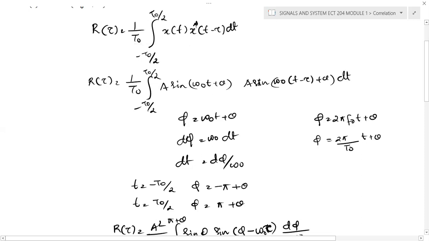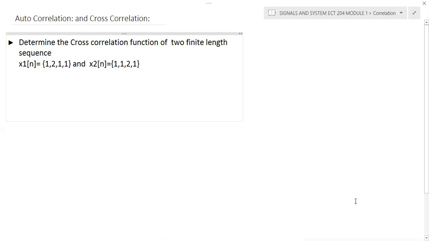Without changing the variable also, you can perform this problem. Now we'll discuss another case, which is a discrete time sequence, and it's a cross correlation function. And we can perform this autocorrelation, cross correlation, discrete time and continuous time. Here we will discuss how we can perform the cross correlation function in a discrete time sequence.